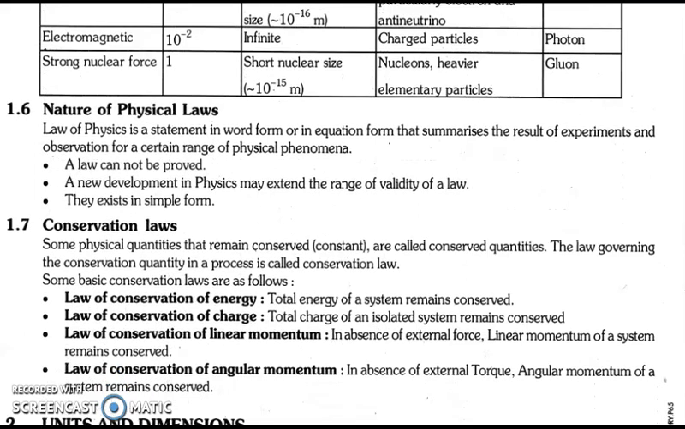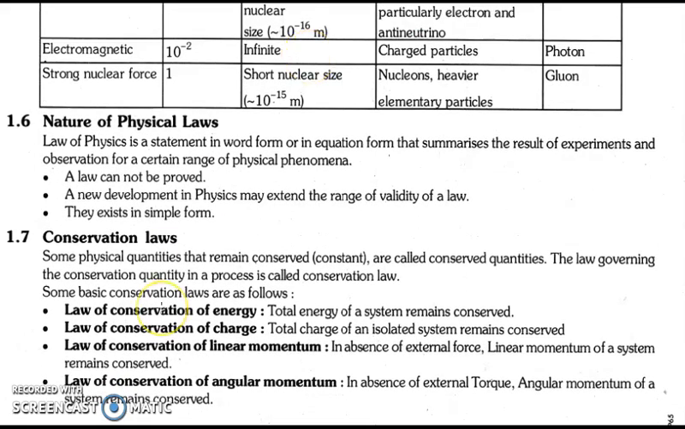Next is the nature of physical laws. Nature of physical laws means the statements on which the concepts of physics are based. A law cannot be proved, of course. A new development in physics may extend the range of validity of a law. They exist in simple form. मतलब इसका मतलब क्या है?